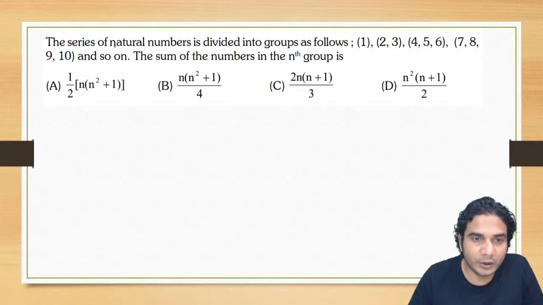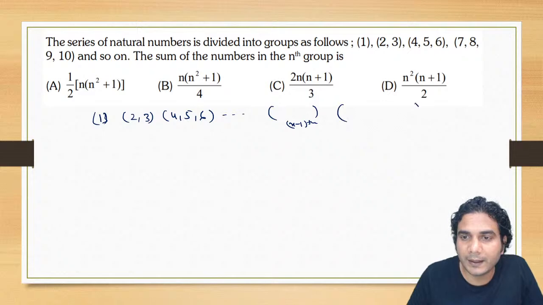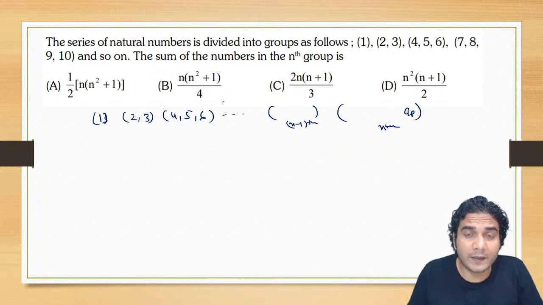Okay, see, let me tell you the method. If I write these numbers, 1 in the first group, and then 2, 3, then you have 4, 5, 6, and so on. Then there will be the (n minus 1)th group, and there will be the nth group. Let's say the last number is A_P. That means the total numbers used up to the nth group is equal to P. So we can find the value of P.